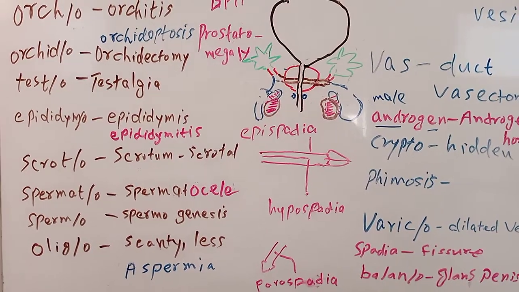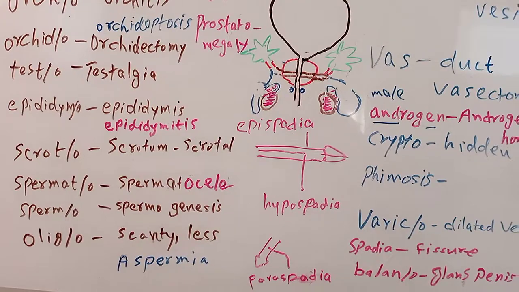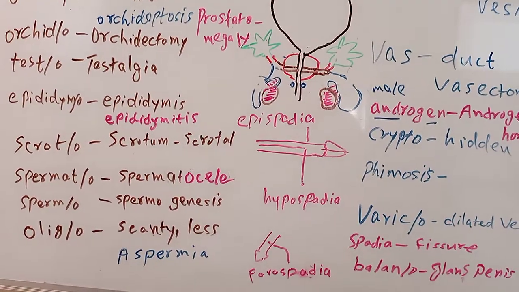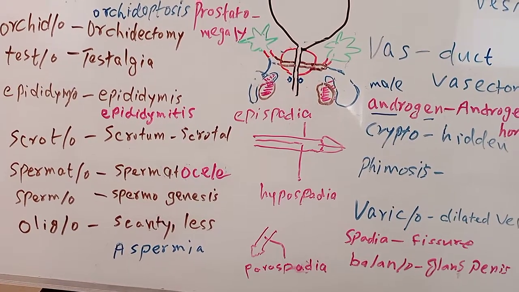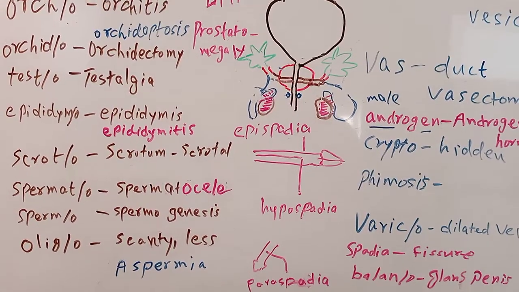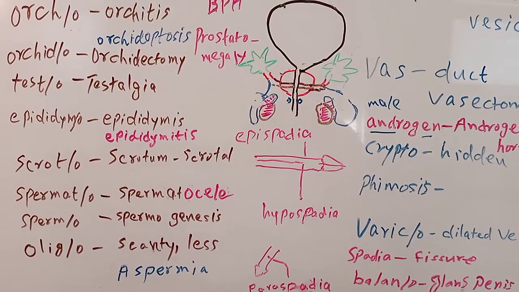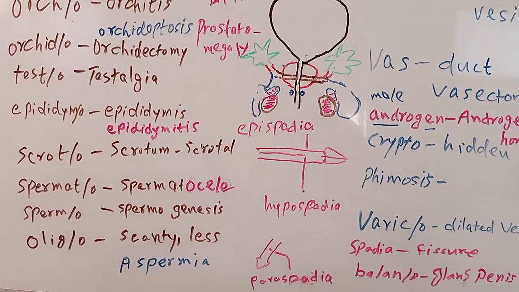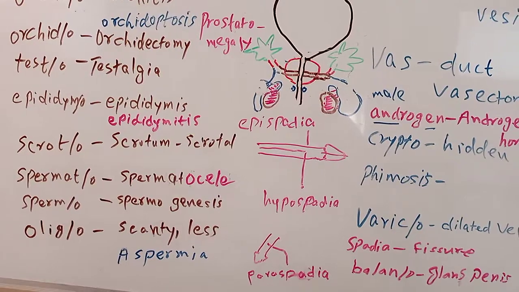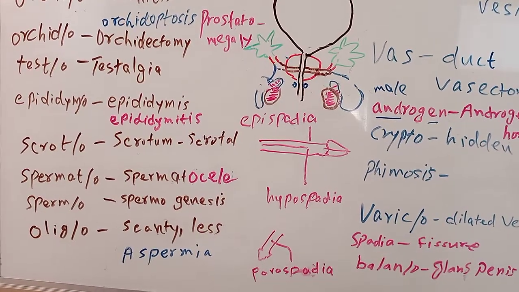Number three is orchidectomy, surgical removal of the testis. Sometimes we have to remove the testis because the young man is suffering from testicular cancer. The tumors in young boys are usually cancerous. Testalgia. Testo is another word root, so we make the word testalgia, pain in the testis.